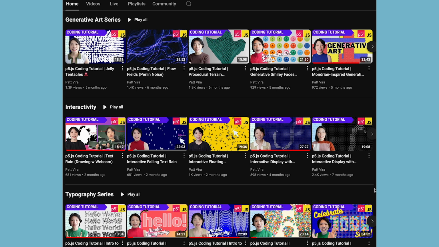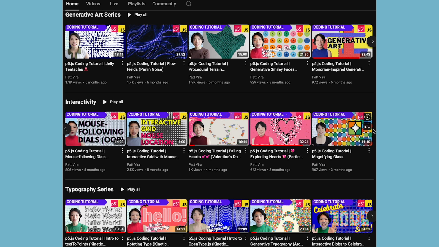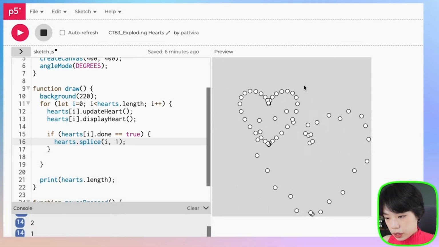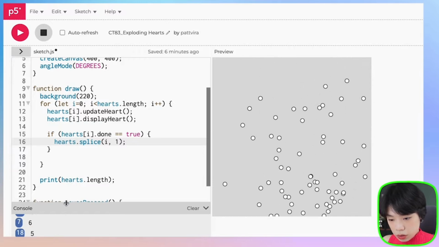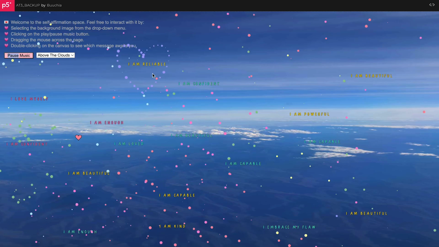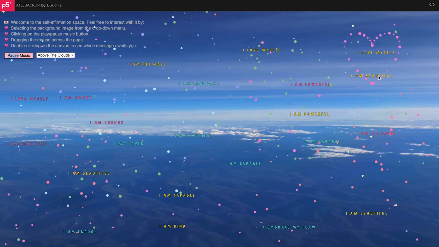After that, I found another video of hers about exploding hearts using a particle system, in which when the mouse is pressed, the ellipses form a heart shape, then expand and disappear like a firework. However, in my sketch, instead of falling down after the expansion, the particles float in random directions to feel more dreamy. I also included 3 random positive texts inside the heart particles.